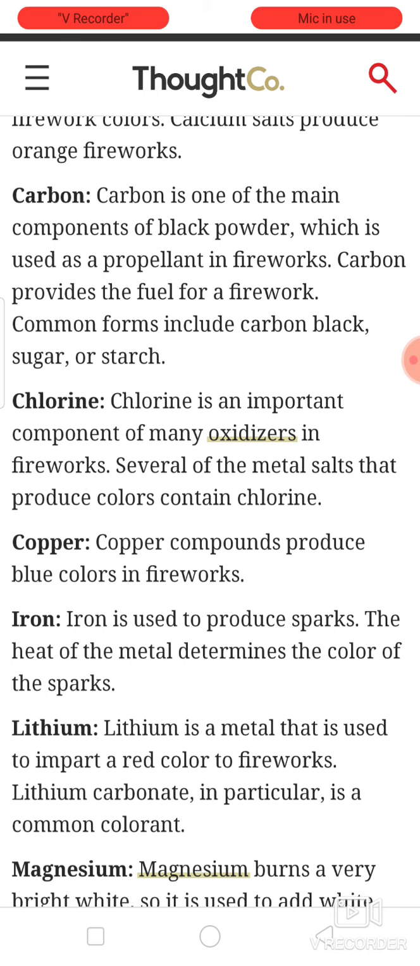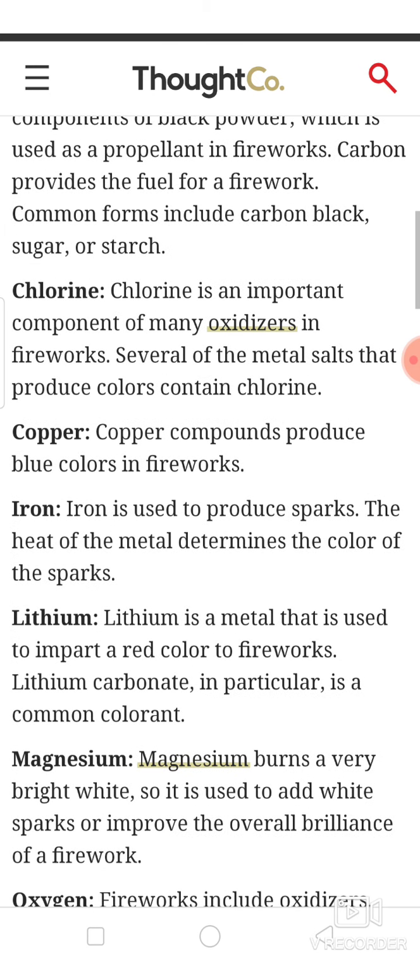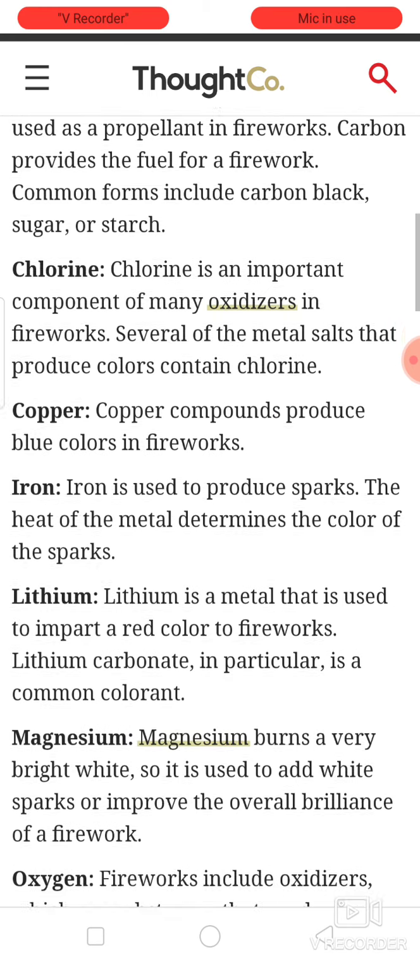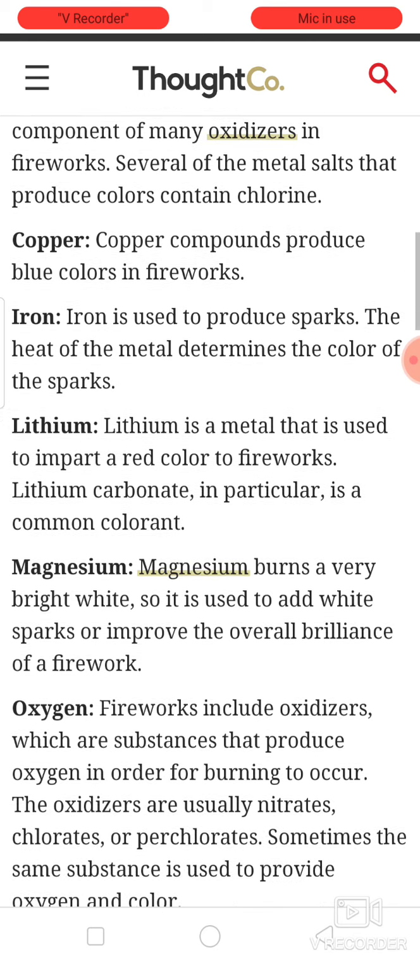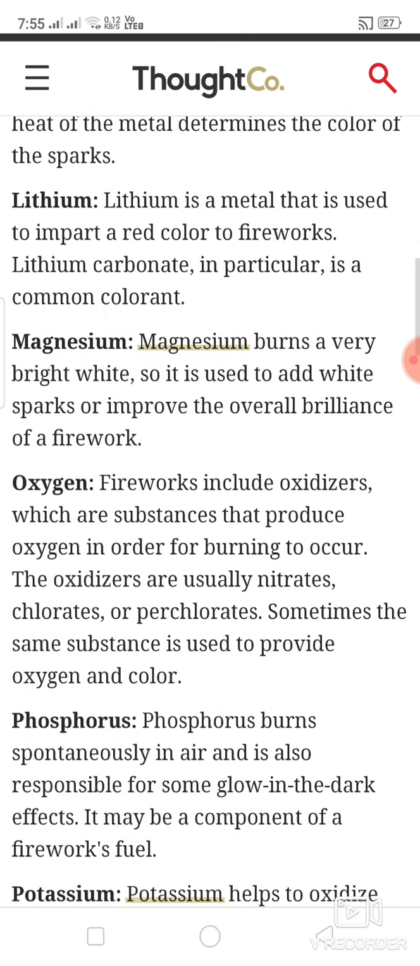And iron is used to produce sparks. The heat of the metal determines the color of the spark. So high sparks mean adding some more iron. Lithium is a material that is used to impart a red color to fireworks. Lithium carbonate in particular is a common colorant. And magnesium burns a very bright white color and adds white sparks to improve the overall brilliance of the firework. Oxygen, which helps